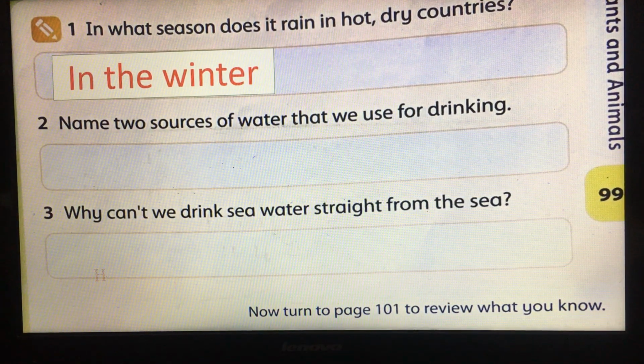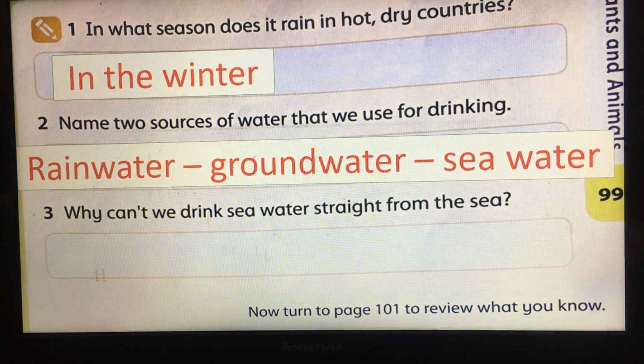What about question number 2? Name 2 sources of water that we use for drinking. Actually, we mentioned more than 2. We said we have number 1, groundwater, number 2, rainwater, and number 3, oasis, and we have also seawater.